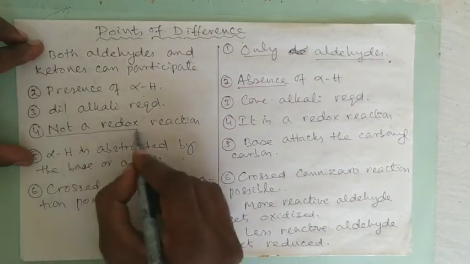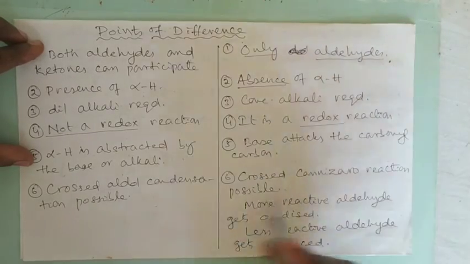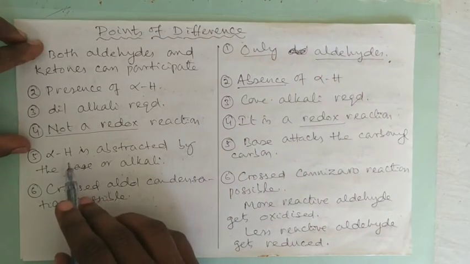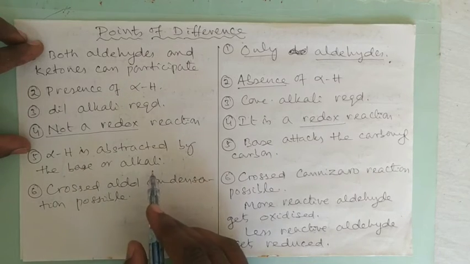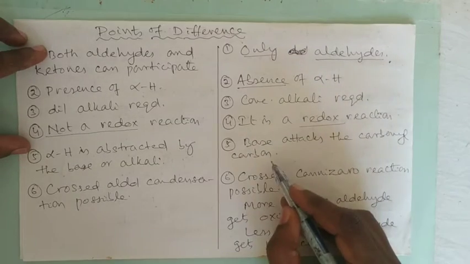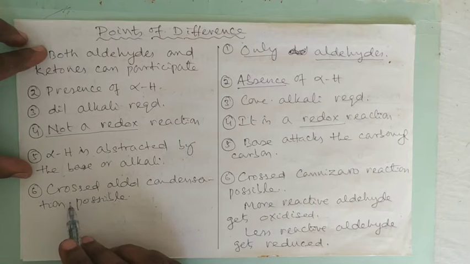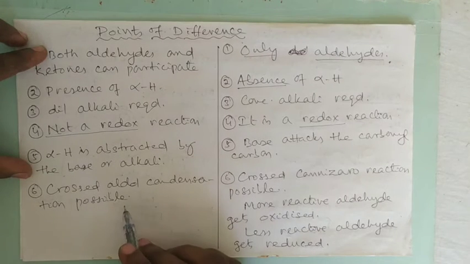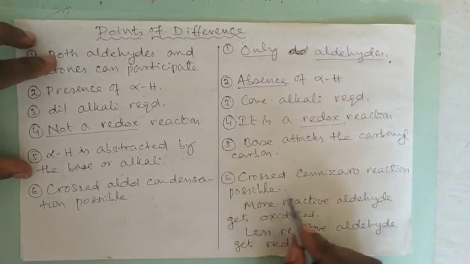Aldol condensation is not a redox reaction, whereas Cannizzaro reaction is a redox reaction. In aldol condensation, alpha hydrogen is abstracted by the base or alkali. But here in Cannizzaro reaction, base attacks the carbonyl carbon directly. Then in aldol condensation, crossed aldol condensation is possible. In Cannizzaro also, crossed Cannizzaro reaction is possible.